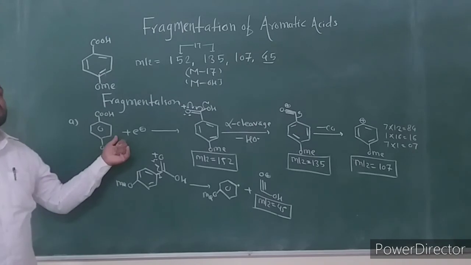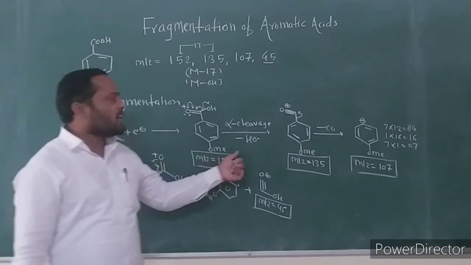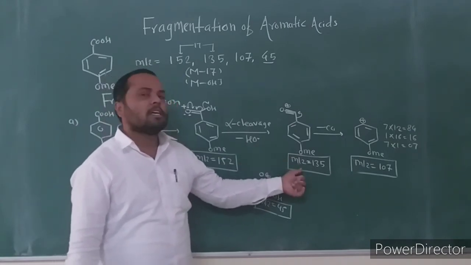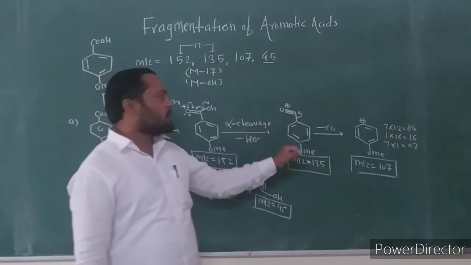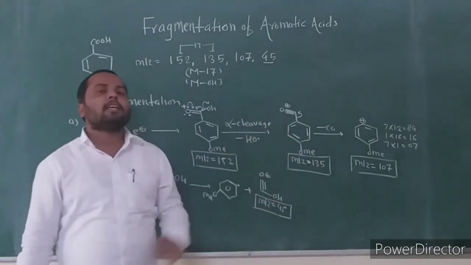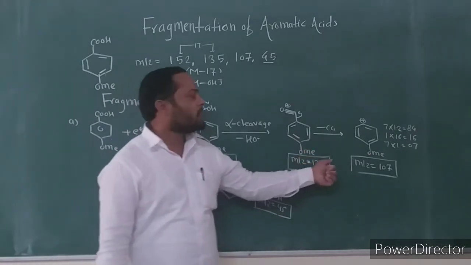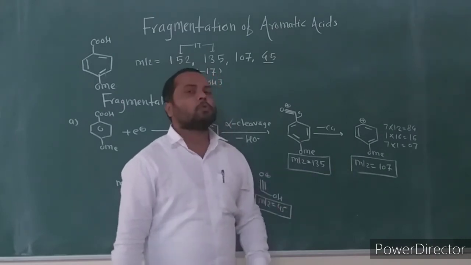First, it undergoes electron ionization to produce the molecular ion. The molecular ion undergoes alpha cleavage, loss of the hydroxy radical, to give the fragment ion at mass to charge ratio 135. It is a phenylacylium ion. It further undergoes loss of carbon monoxide to give the fragment ion at mass to charge ratio 107.